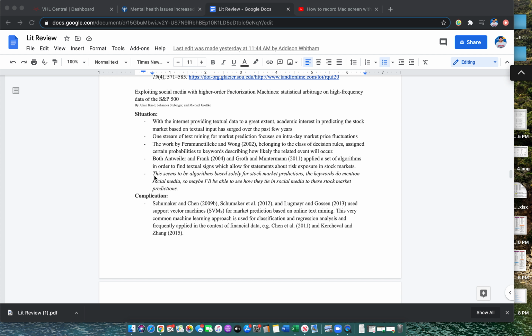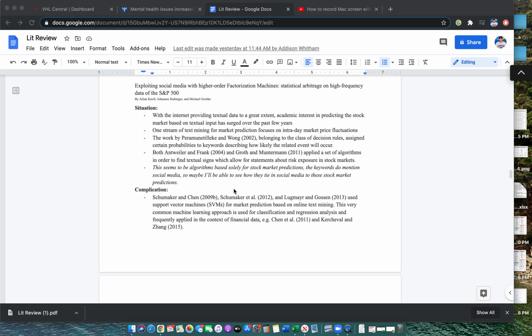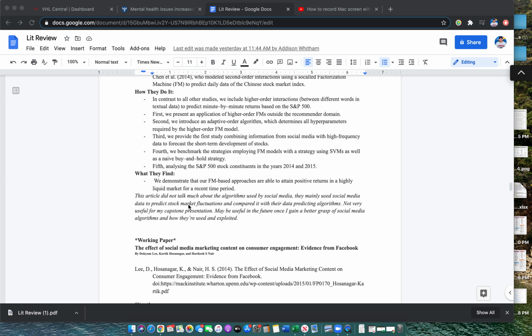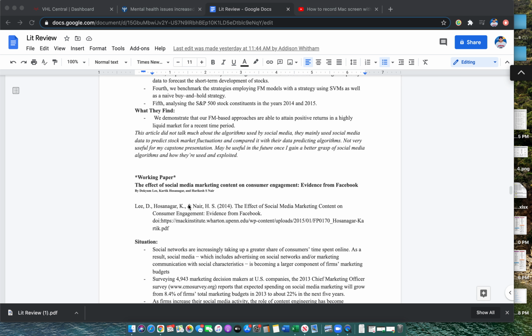I said, this seems to be algorithms based solely for stock market predictions. The keywords do mention social media, so maybe I'll be able to see how they tie in social media to these stock market predictions. But I kept reading, and I found out that this article wasn't really going to help me all that much with my paper, but I still kept it in my literature review, and I just wrote a little something in italics to come back to.